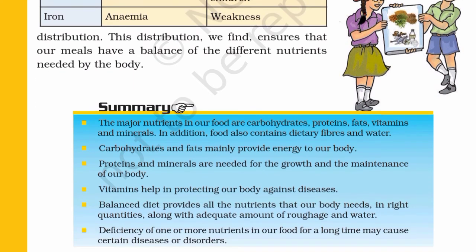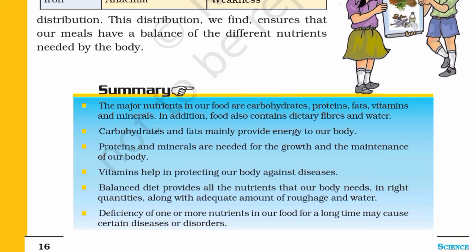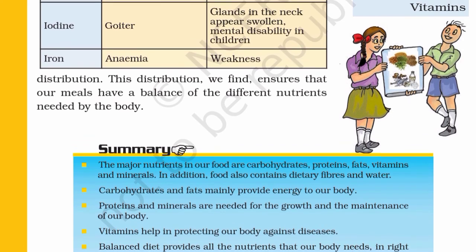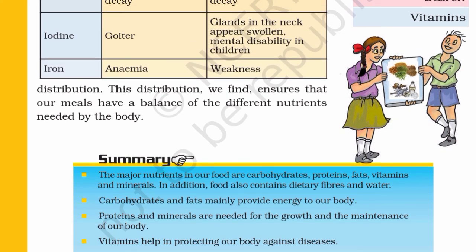Summary: the major nutrients in our food are carbohydrates, proteins, fats, vitamins, and minerals. In addition, food also contains dietary fibers and water. Carbohydrates and fats mainly provide energy to our body. Proteins and minerals are needed for the growth and the maintenance of our body. Vitamins help in protecting our body against disease.